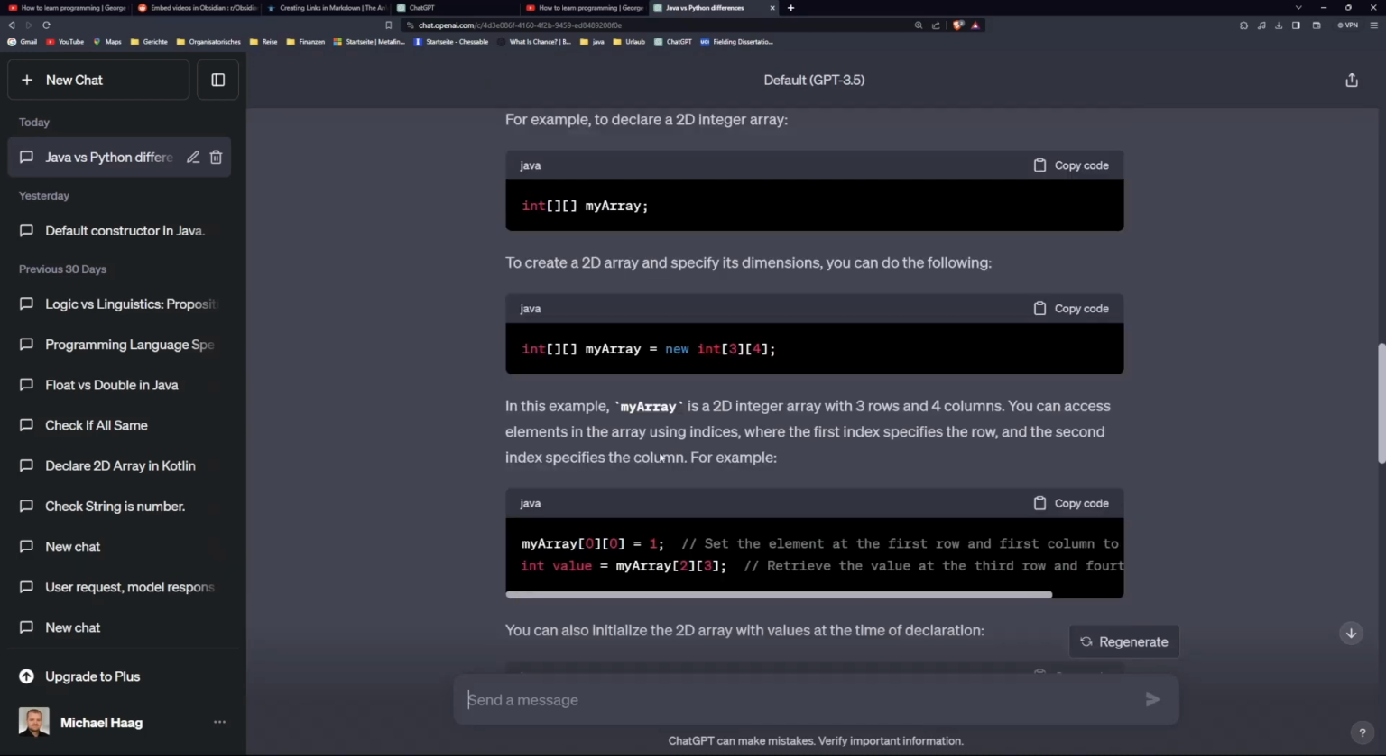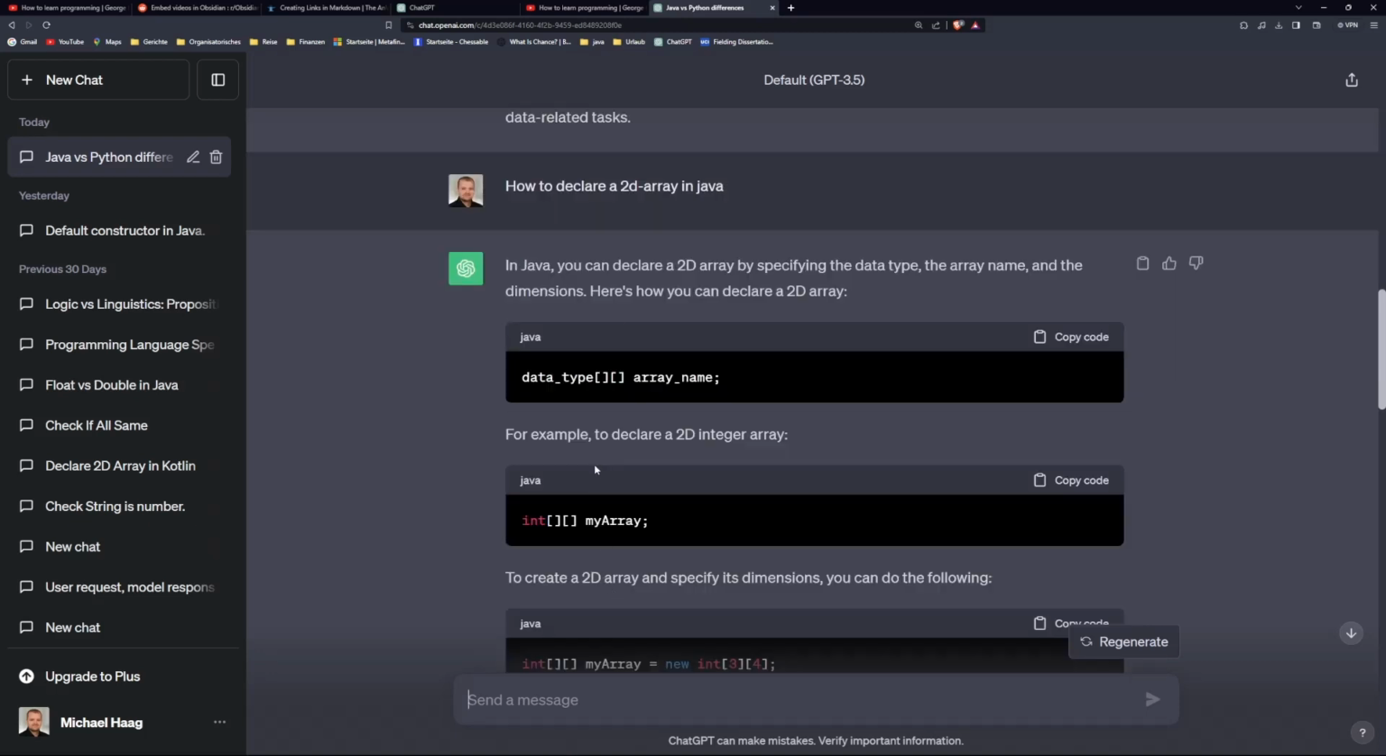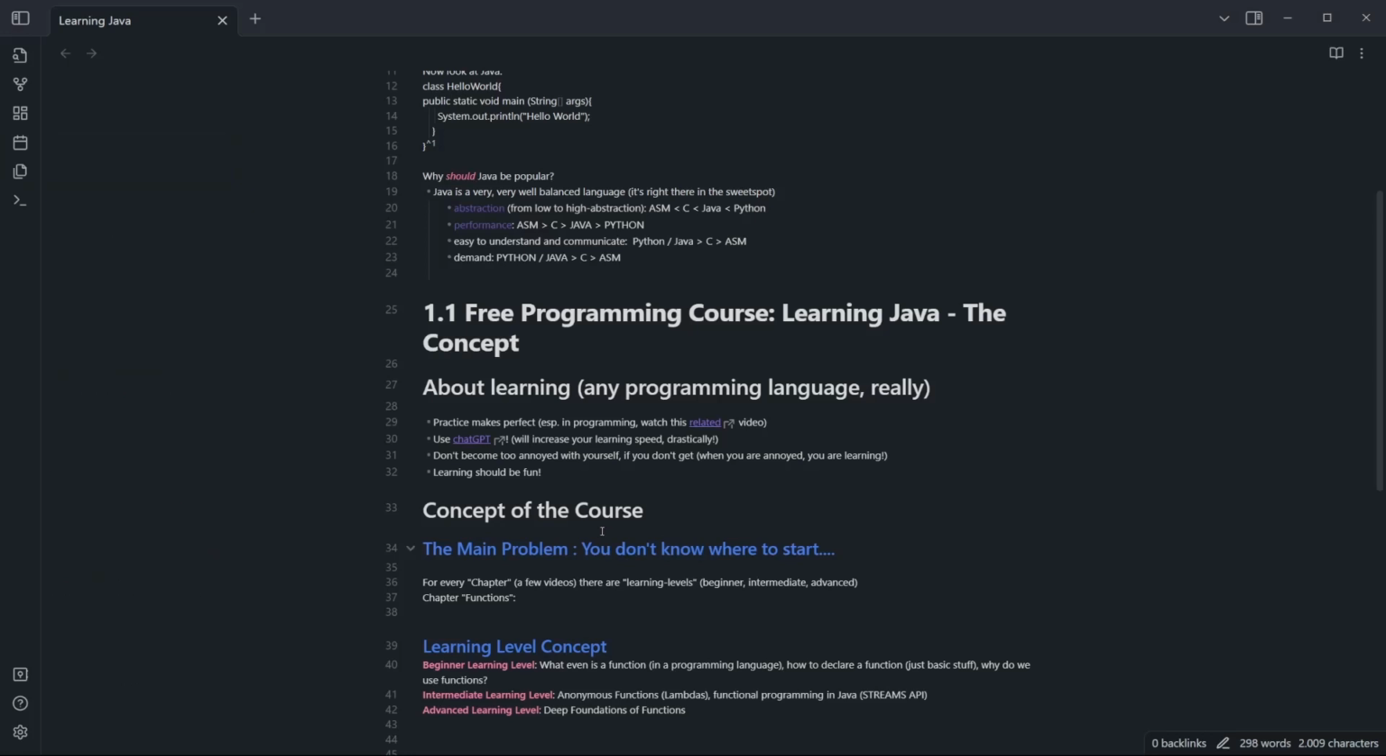Of course, you can also ask ChatGPT more specific questions about your programming language. This is the prompt I have right here, just as an example. If you want to know how to declare 2D arrays, if you're already familiar with the concept of a 2D array, for example, from Python or C, and you just want to know how it is implemented in Java, you can just ask ChatGPT this, and then you get a pretty nice answer. And this is really helpful. Okay, so I just wanted to recommend this.